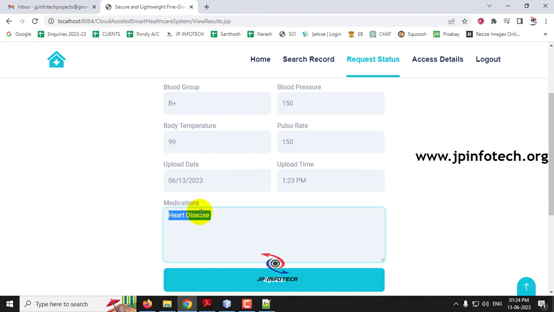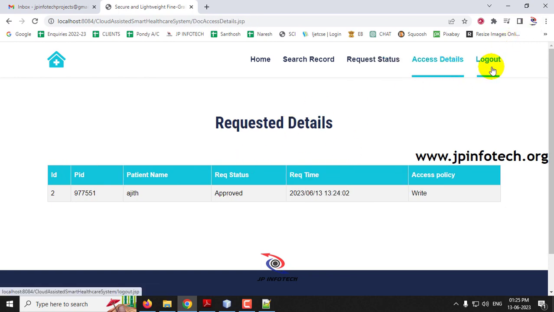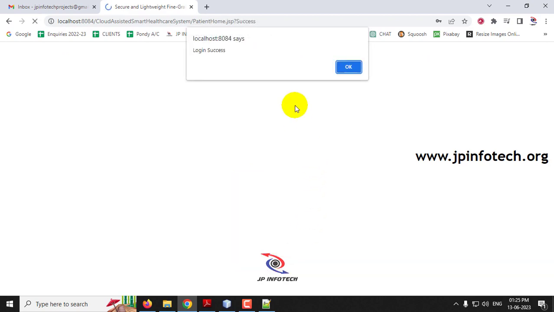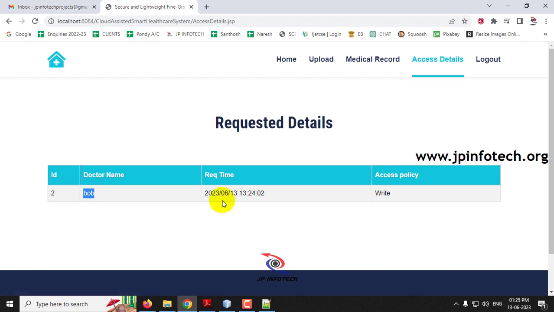Now the doctor can give the medication details, and then click update. Now you can see the write policy has been updated here, and here you can see the policy for the doctor part. And if you go to the patient part, in the patient part also you can see the access details. So Bob is the doctor who has requested this, and the access policy given to the particular doctor is also shown in the patient part.